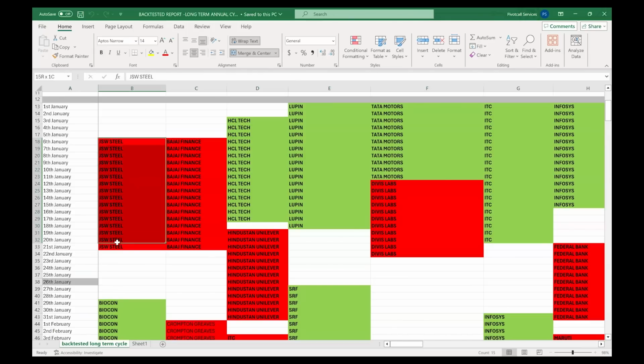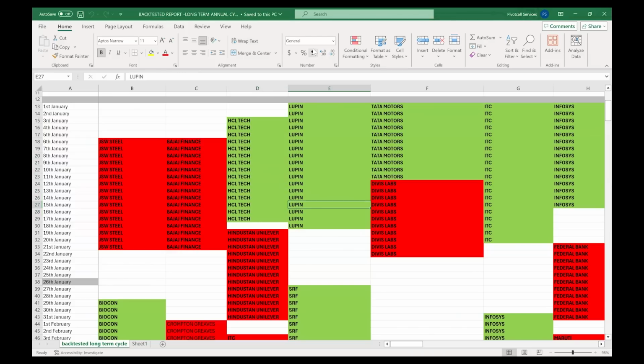So if I mentioned JSW Steel from 6th January till 21st January, that means if you go back to the historical charts and check JSW Steel for those dates, it must have stayed bearish most of the time in the last 10 years. For example, if you check HCL Tech's last 10 years of data, you will see it mostly stayed bullish from 3rd January to 17th January.